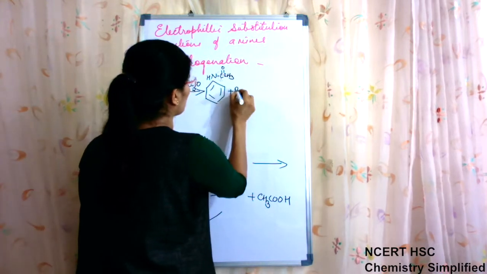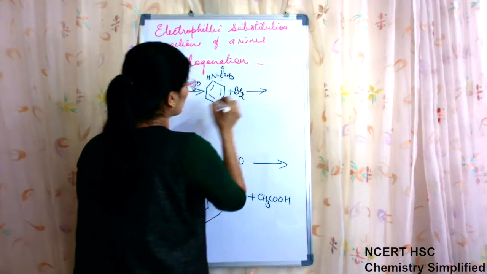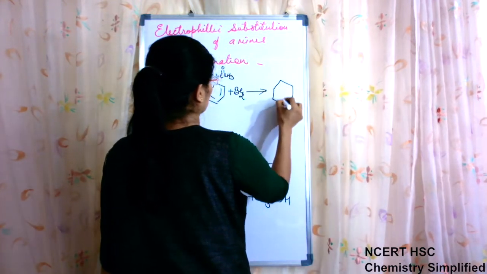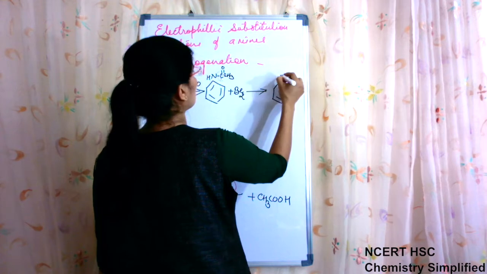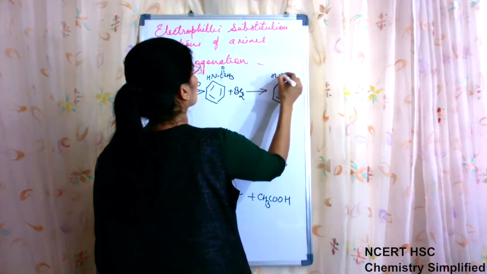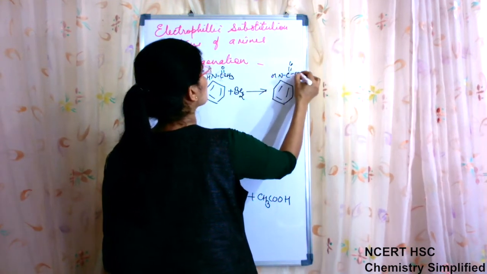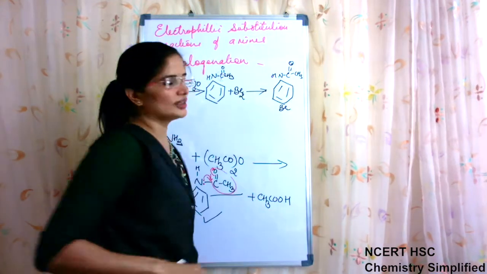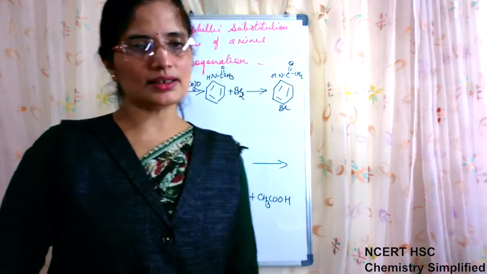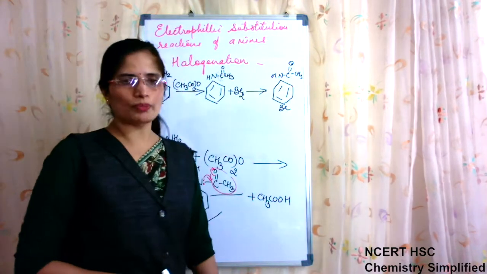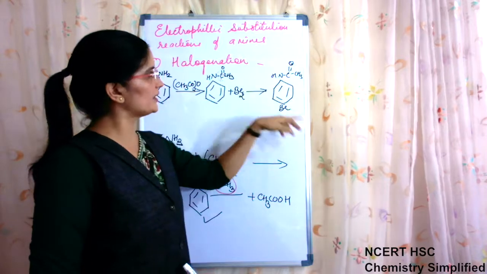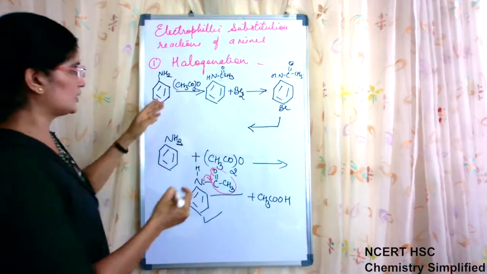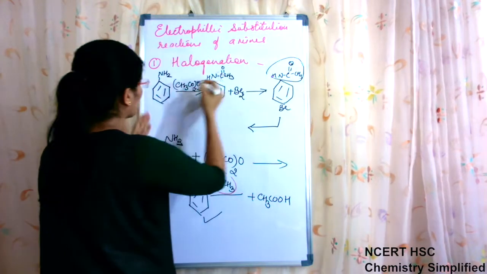Now this is brominated or halogenated. So the product which is obtained will be with C double bond O CH3. Major is para and minor, some amount of ortho is also obtained, and this can be regenerated back, because actually we want bromoaniline, so this group has to be regenerated again back to NH2.